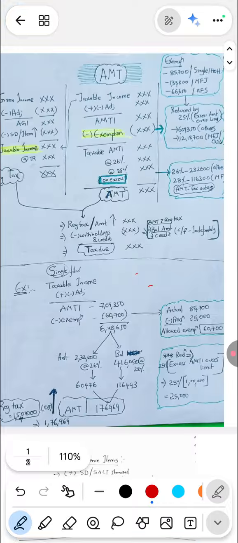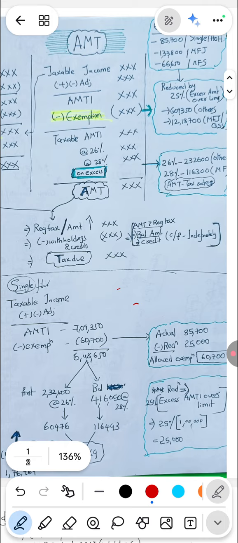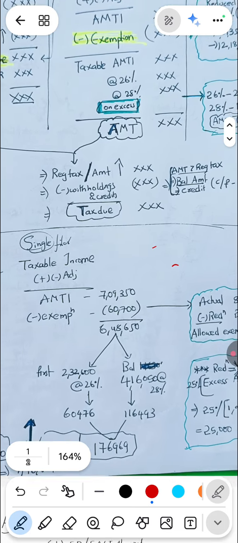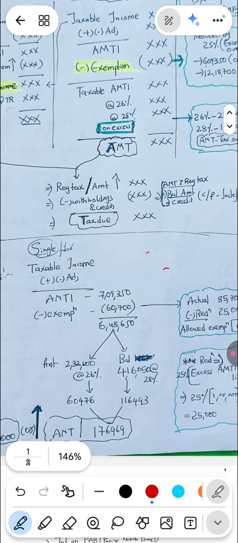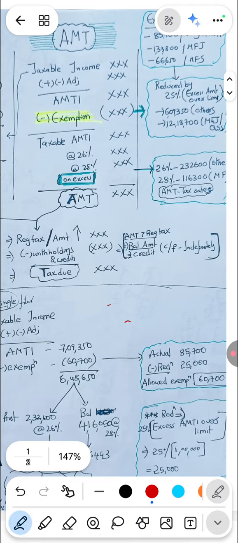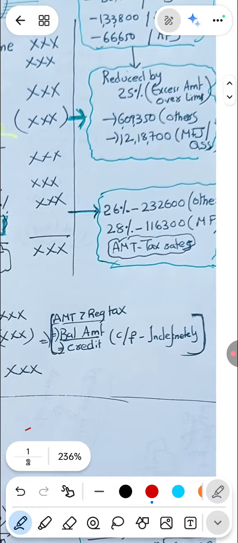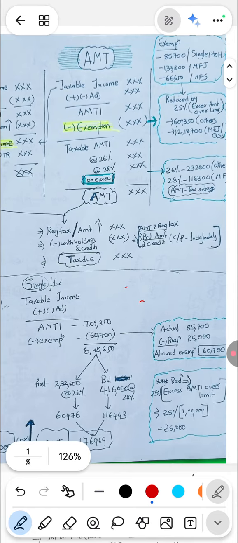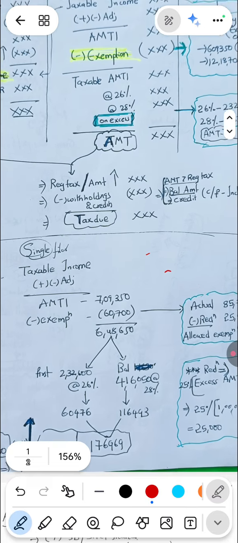So we'll continue this example. AMT income is 7,09,350, and the exemption was supposed to be 85,700, but the income crossed the limit by 1 lakh. 6,09,350 is the maximum limit, as you can see on the top. Beyond that, it crossed by 1 lakh. 25% is disallowed, so the exemption is 60,700. We arrive at taxable income, that is 6,48,650.